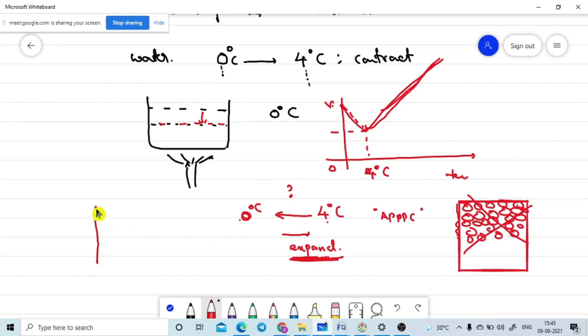If you completely fill a glass bottle with water at 4 degrees Celsius, and then cool this water from 4 degrees to 0 degrees, the glass bottle will get cracks.